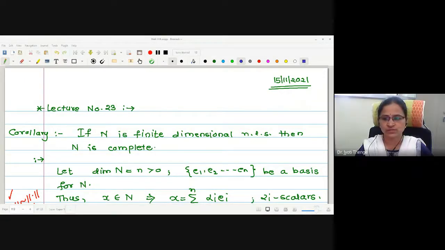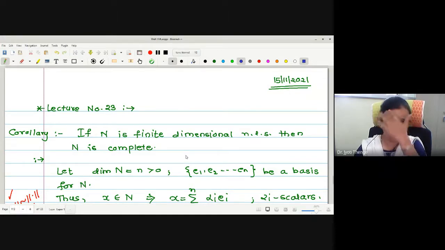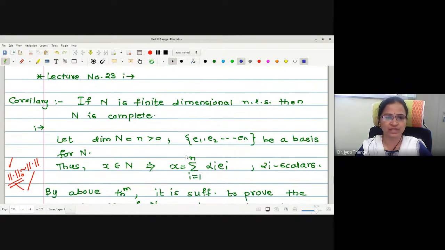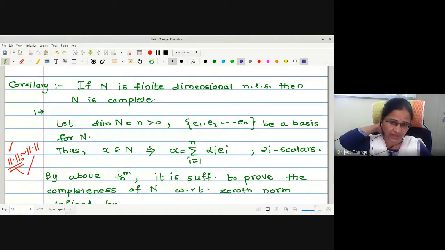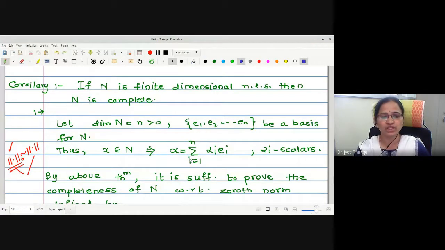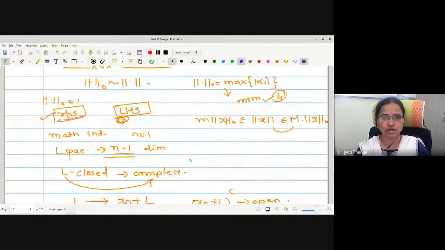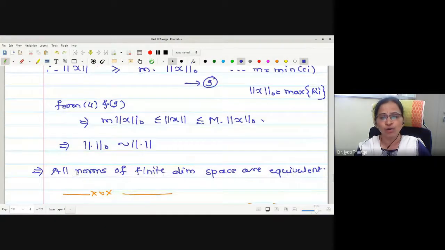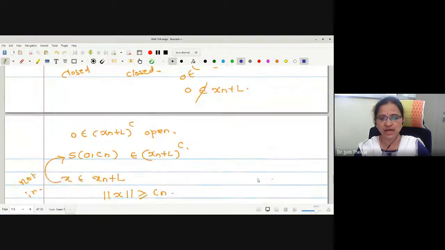Good afternoon, students. Welcome to the live lecture of functional analysis. In the last lecture, we have proved some important theorems and corollaries. The first one we have proved as a corollary: if X is a finite dimensional normed linear space, then X is complete. We have proved this as a corollary to the previous theorem, all norms on finite dimensional spaces are equivalent.